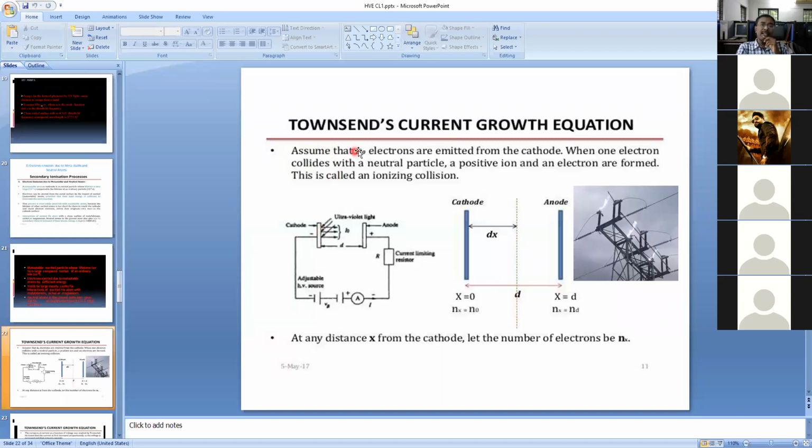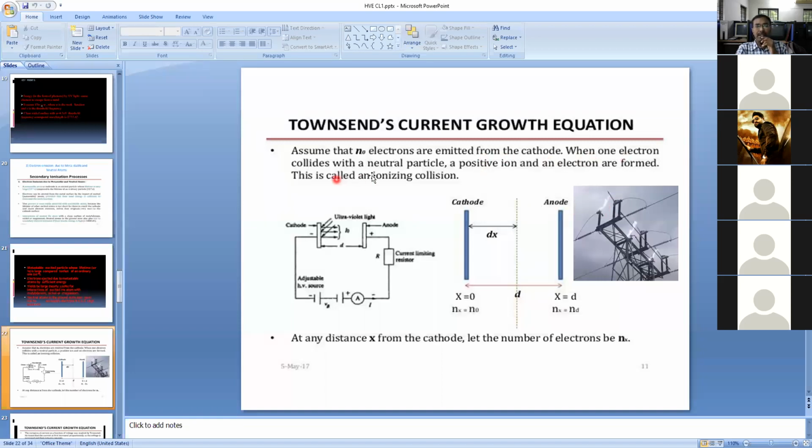During the initial condition, the n0 electrons are emitted from the cathode. That can be considered as x equal to 0, the cathode plate, a specific place. At the cathode plate, the n0 electrons are released, at distance x equal to 0. D is called the total distance between the two plates, from the cathode.